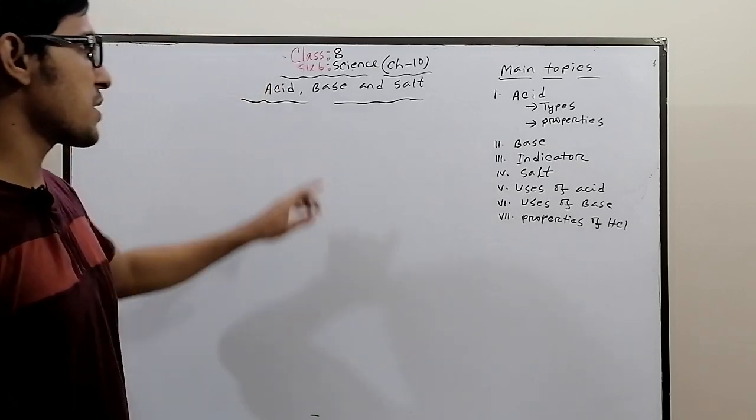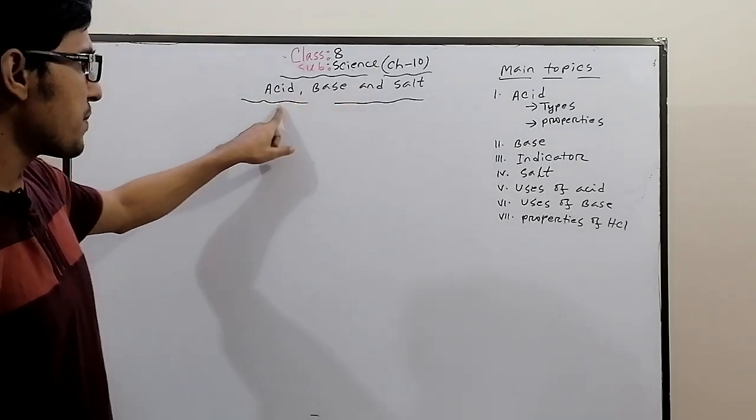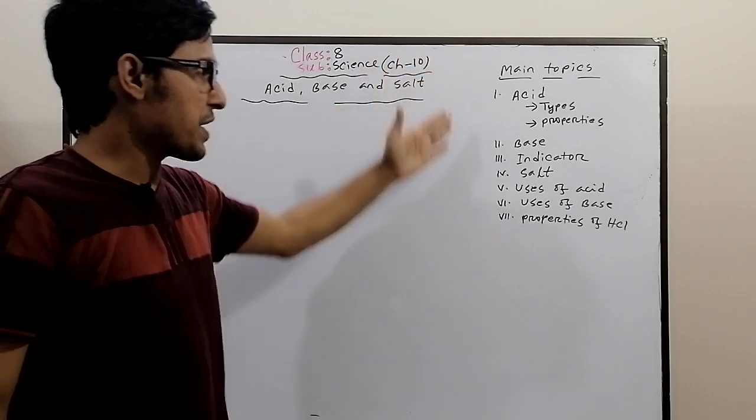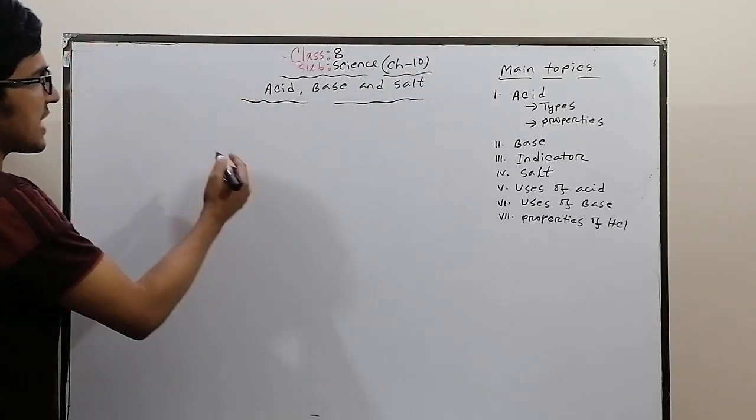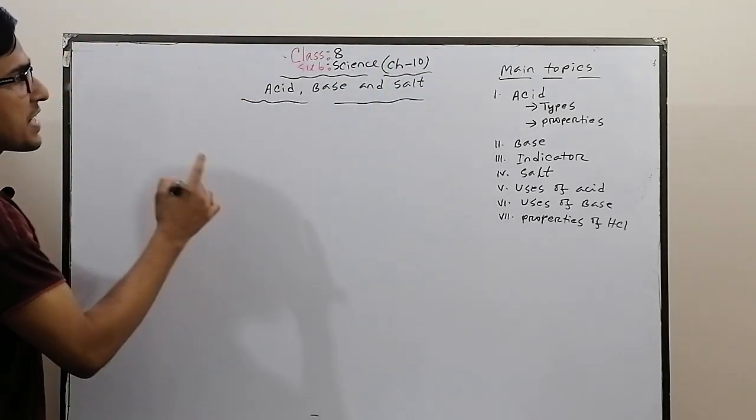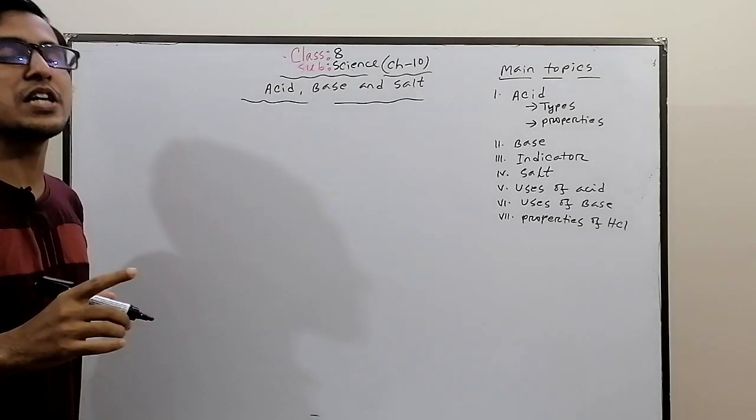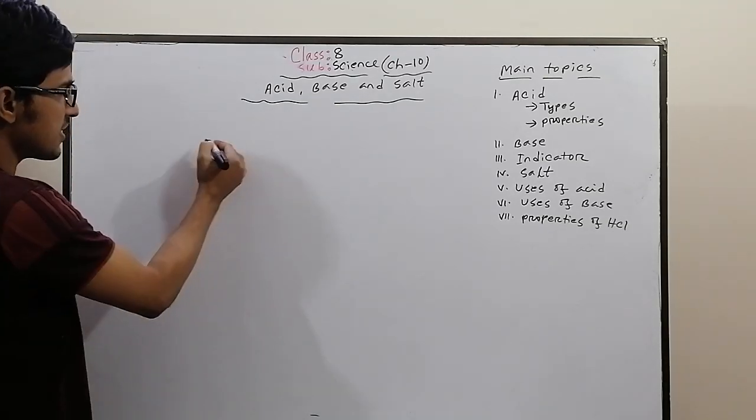Today I will discuss chapter 10 of JSC Science. The chapter name is Acid, Base and Salt. There are three main topics. The first topic is acid. What is acid? The materials which produce hydrogen ion in water are called acid, such as HCl.